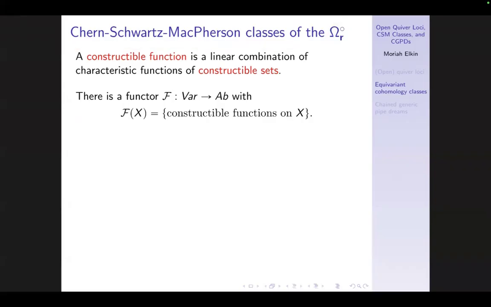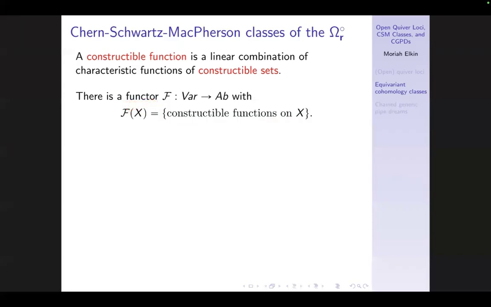And to tell you what those are, I should define there is a functor from algebraic varieties to abelian groups. That gives you, on a variety, the abelian group of constructible functions on that variety. What are those? They're linear combinations of characteristic functions of constructible sets. Constructible sets are just finite unions of locally closed sets. Essentially, we have a collection of characteristic functions. We can add and subtract them, and that's this abelian group. We also have a notion of push forward of characteristic functions along proper maps. So this is really a covariant functor.